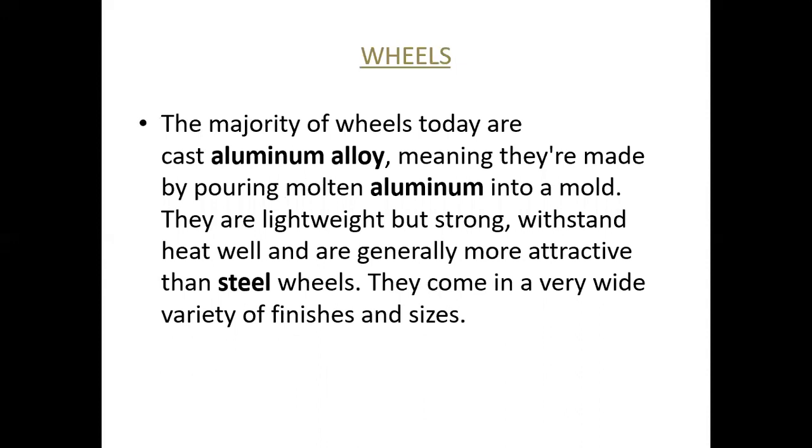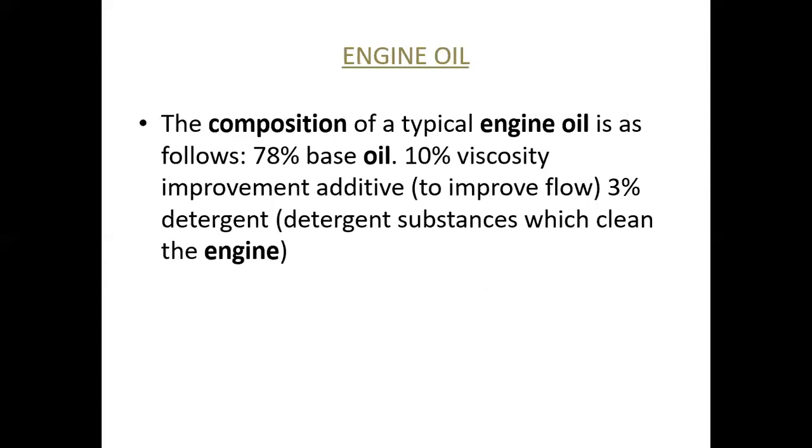Now, if we talk about aluminium alloy wheels, they are made up of aluminium, in which molten aluminium is poured into a mold. So they are lightweight but strong in nature. So this is all about the wheels of your roadster. Now we'll move on to the next slide, that is engine oil.